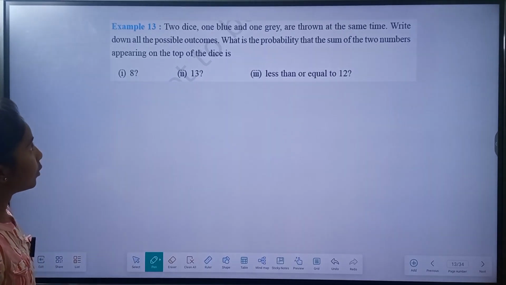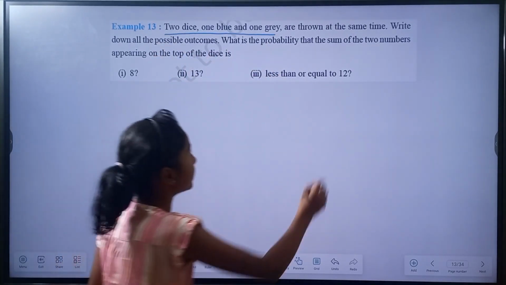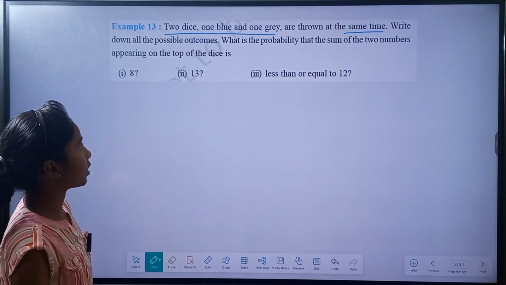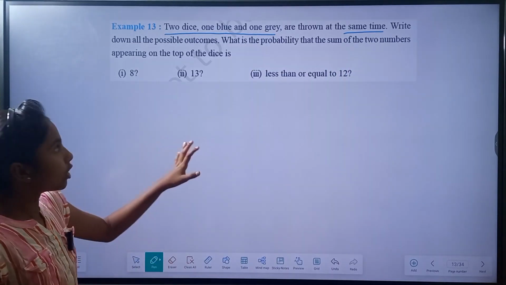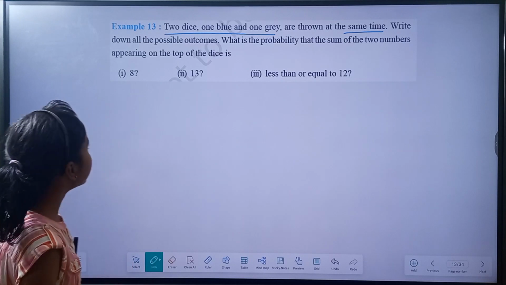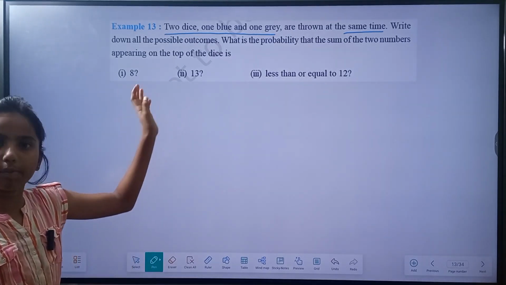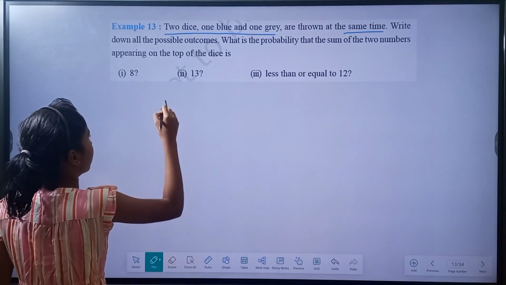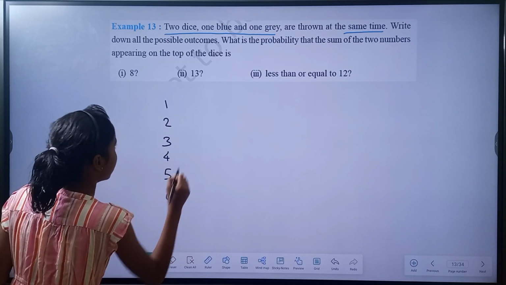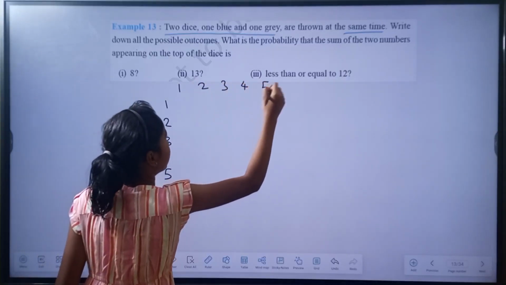Two dice, one blue and one grey, are thrown at the same time. Write down all the possible outcomes. What is the probability that the sum of the two numbers appearing on the top of the dice is 8? First, let us write all the possible outcomes. On one dice, 1, 2, 3, 4, 5, 6. And on the other, 1, 2, 3, 4, 5, 6.